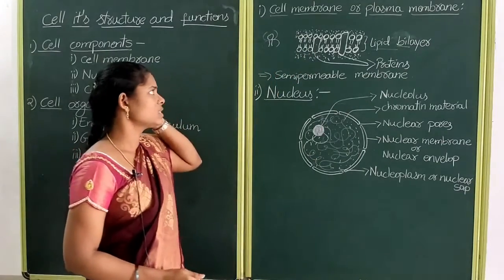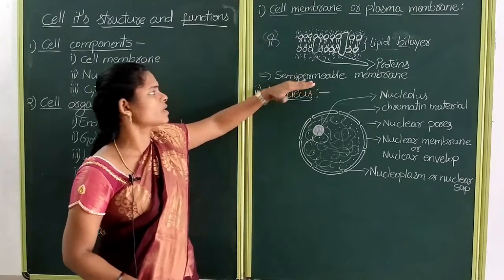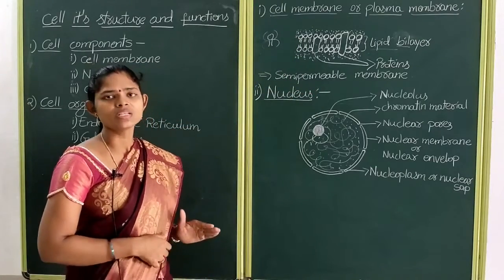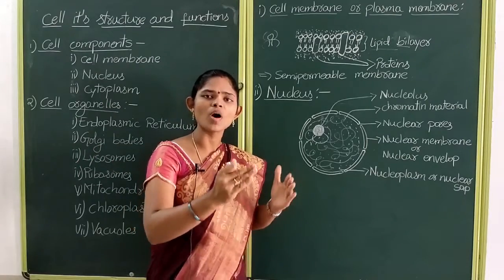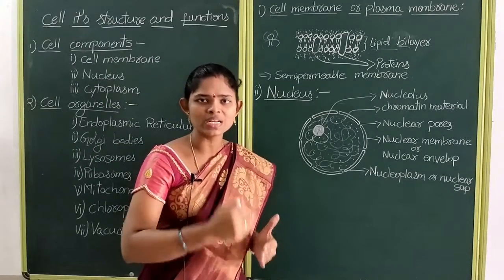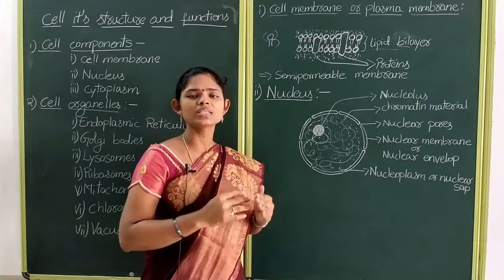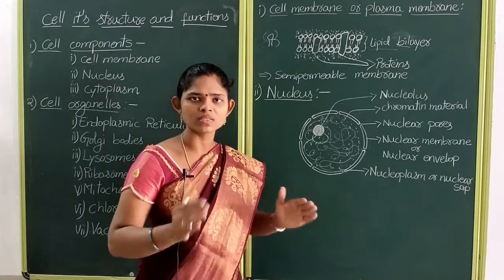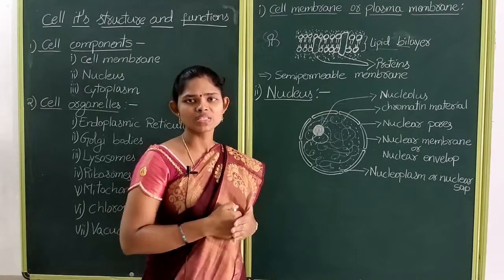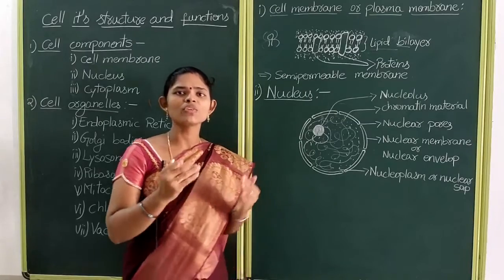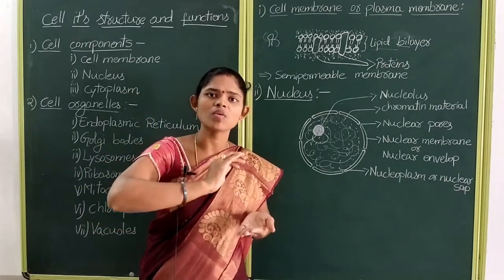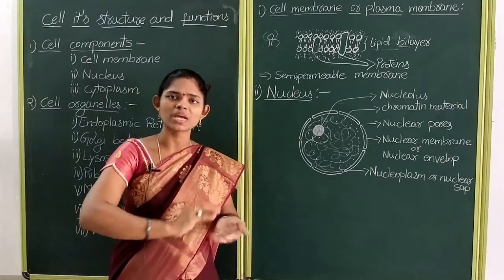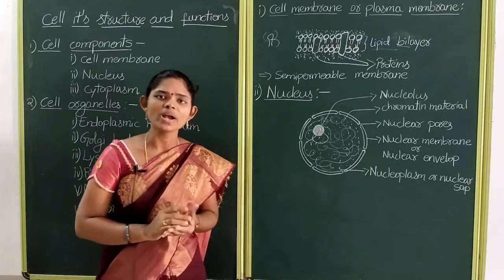This cell membrane is semi-permeable in nature. Semi-permeable means it only allows some of the substances into the cell. It does not allow all the substances to go out of the cell. If a cell allowed all the water molecules and cytoplasmic contents out of the cell, what happens?